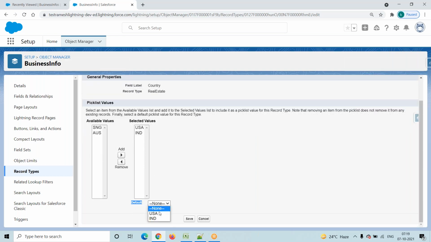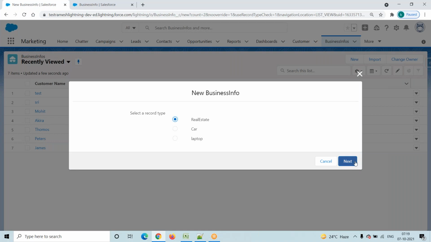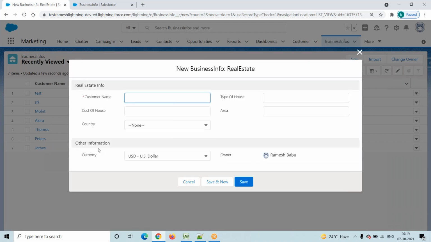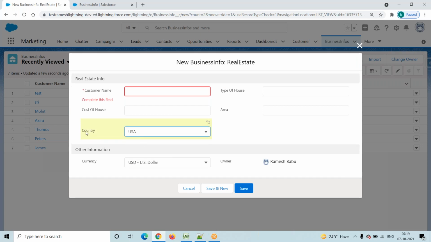Default, suppose I make it USA. Suppose you go here, click on this new button, select real estate, and click on the next button. Here the country field is there, presently with USA and India. If you make it the default, then for all records it will show USA by default. But in the drop down list it is still showing USA and India again. Yes, again it will show.